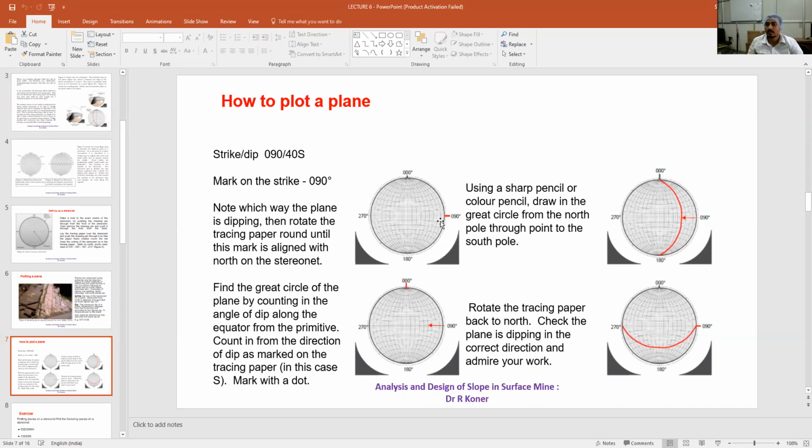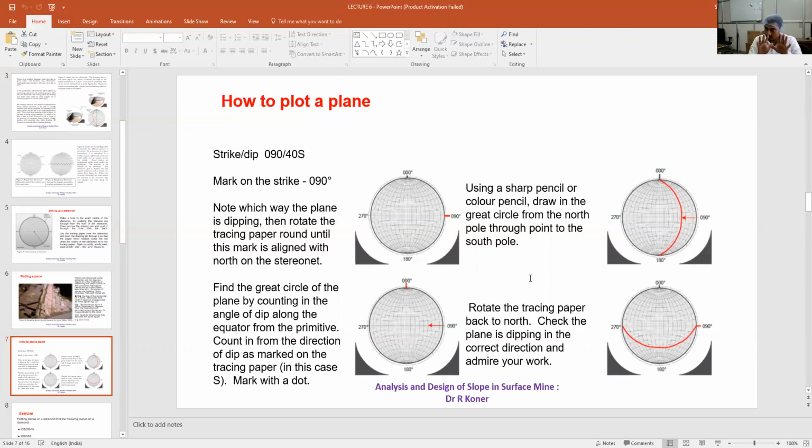Then what will I do? Then I will rotate back that marking point to the true north. The true north. Then the angle of the dip is 40 degree. Then I will start counting from the primitive line along the equator 10, 20, 30, 40. So that point is fixed. So there is a great circle. Along that great circle, I will plot the line like this, joining the North Pole and the South Pole. So after joining is done, it will look like the third figure.